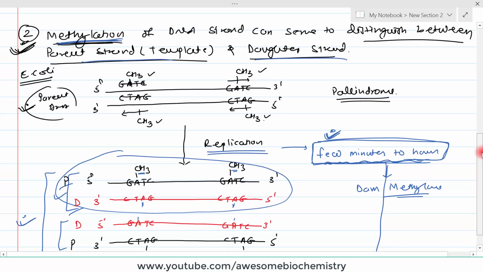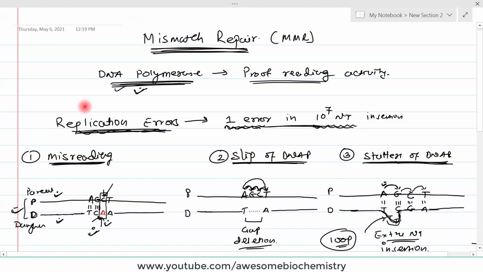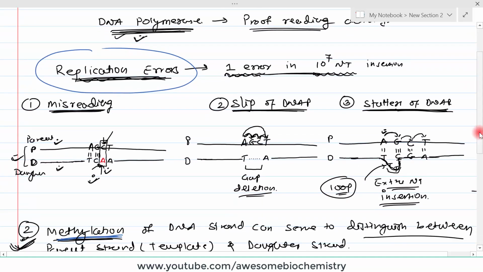Now once these two important concepts are clear, the first concept was about the replication error, because many students think that only misreading can fall under the replication error. No, it is not like that. Slippage or stuttering, in a way deletion or insertion, can also be mistakes by DNA polymerase.